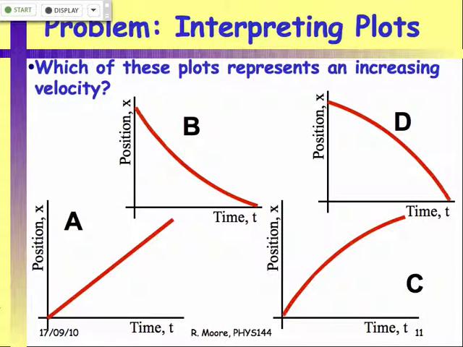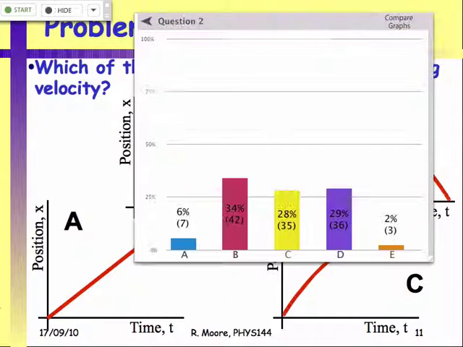Okay, so next question. Which of these curves represents an increasing velocity? Okay, stop. Wow.